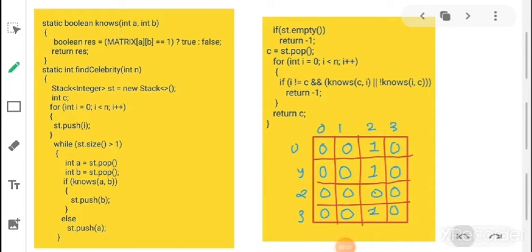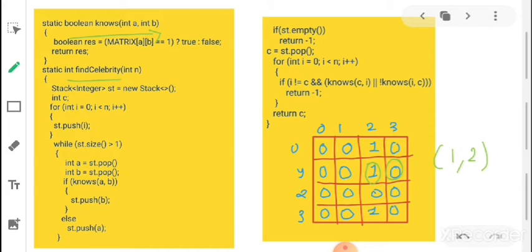Here I have initialized a function knows, where I'll be checking if a and b, that is 1 comma 2, hold 1 here. So we'll return true, because by checking this we will say that a knows b. If its value is 1, we'll return true. If it's 0, we can say that a doesn't know b, so we'll return false. Whenever we call this function, we get this result.